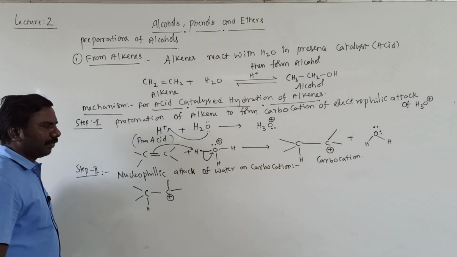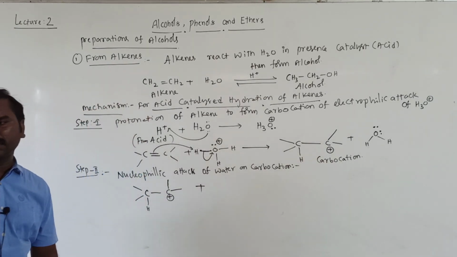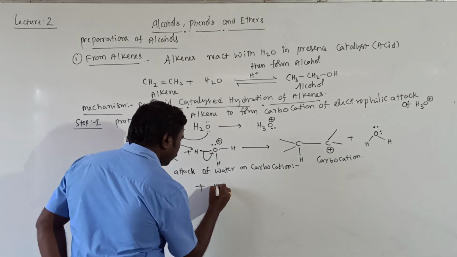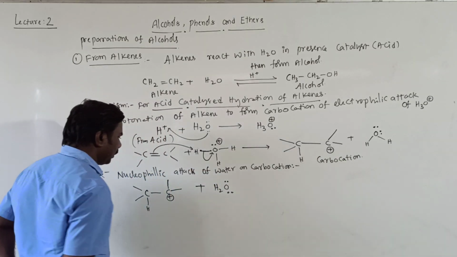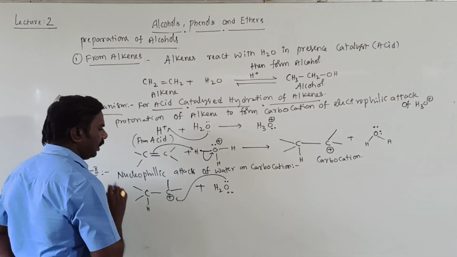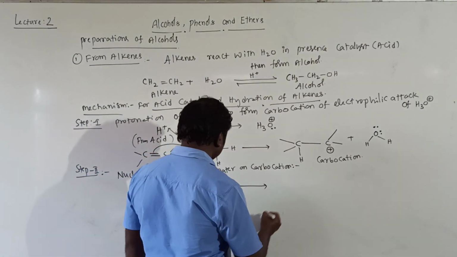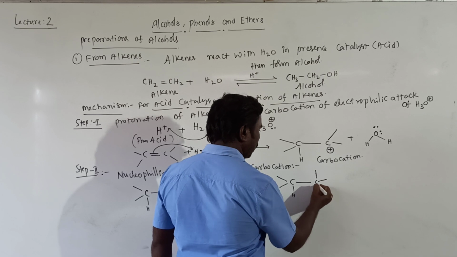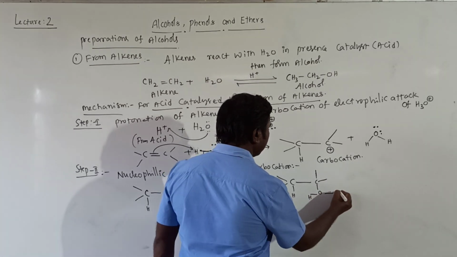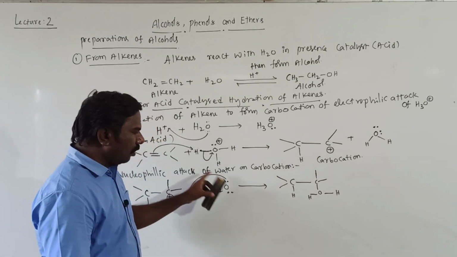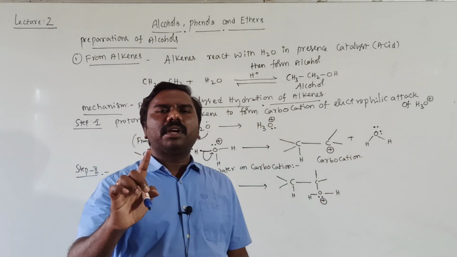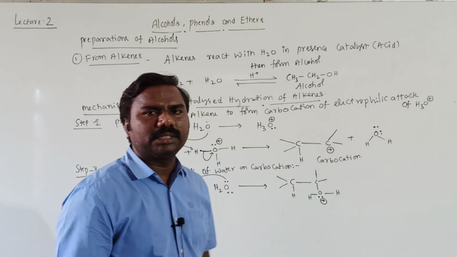It is a carbocation, so this is treated with water. When you treat it with water, what will happen? H2O has 2 lone pairs. These lone pairs are attracted here. Then 1 lone pair is attracted, only 1 lone pair is left. Actually 2 are there, only 1 is available, that's why I kept a positive sign on the oxygen atom.